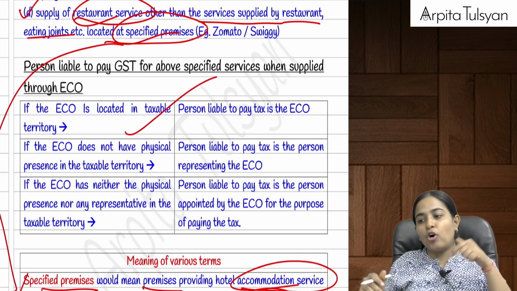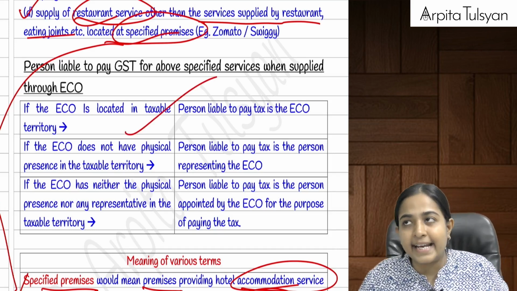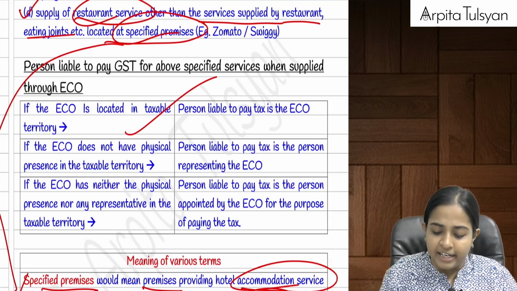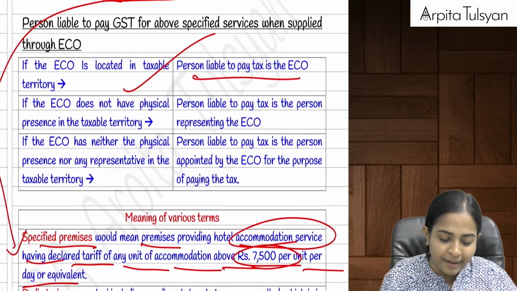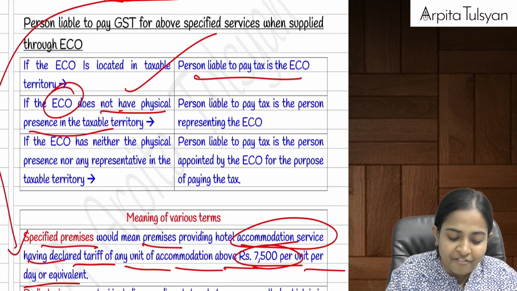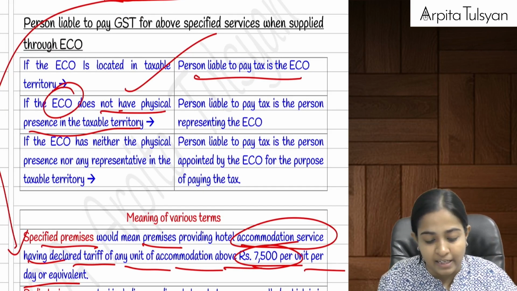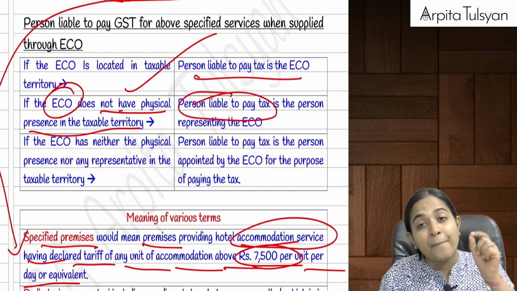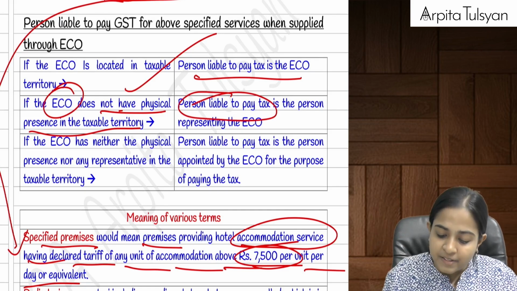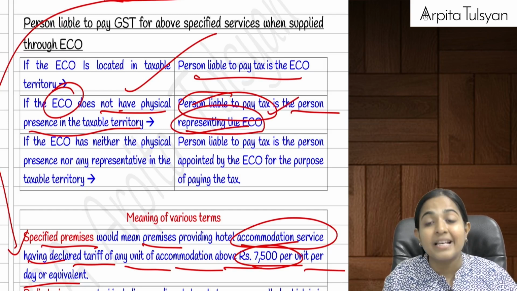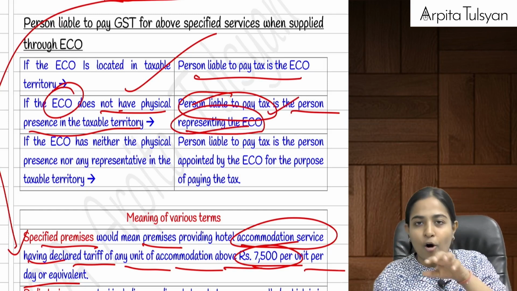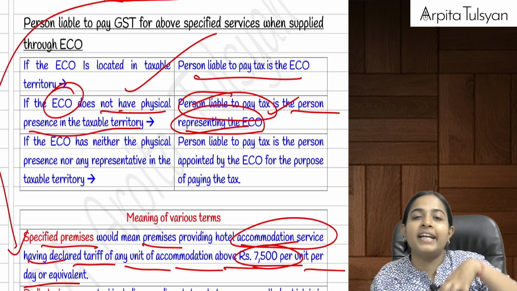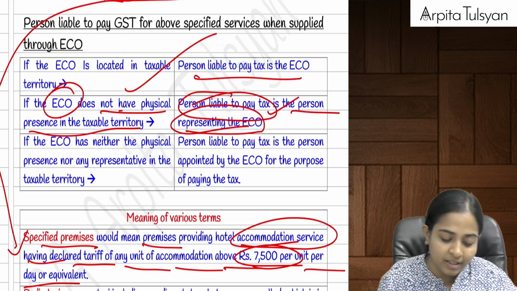If the e-commerce operator is located here in India, for example your Ola, that is located here in India, so that becomes the person who is liable to pay the tax. If the e-commerce operator does not have any physical presence, means the app is a foreign app, then the person liable to pay the tax is the person who is representing the e-commerce operator. There will be some person who will be representing that e-commerce operator here in India for tax purposes. So he will be liable to pay the tax.